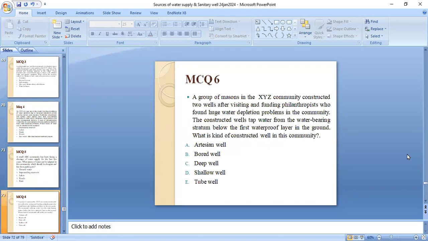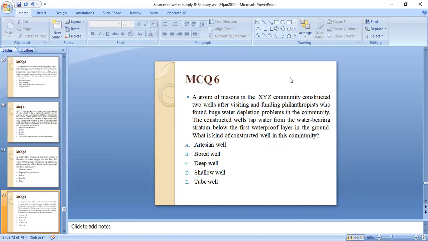Sixth MCQ. A group of masons in the XYZ community constructed two wells after philanthropists visited and funded them, having found a huge water depletion problem in the community. The constructed wells tap water from the water-bearing stratum below the first waterproof layer in the ground. What kind of well was constructed in the community: artesian well, bored well, deep well, shallow well, or tube well?